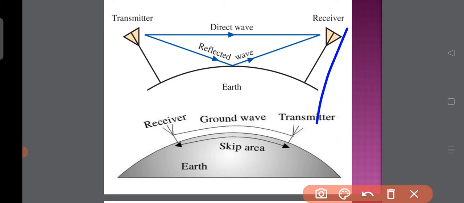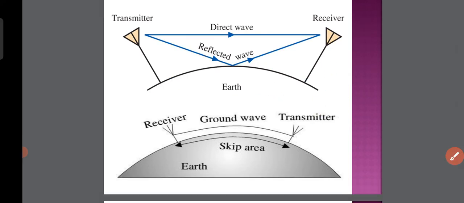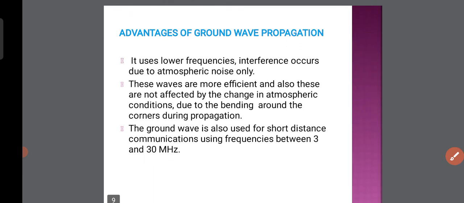Yes, there are some advantages. Advantages of ground wave propagation: first, it uses a lower frequency, because if you do not use a lower frequency, it has more attenuation, since the earth influences the propagation of the signal passing from transmitting antenna to receiving antenna. Interference occurs due to atmospheric noise only.